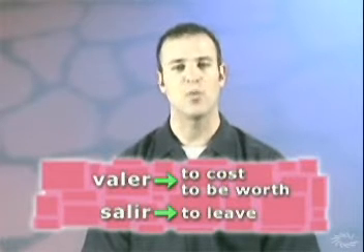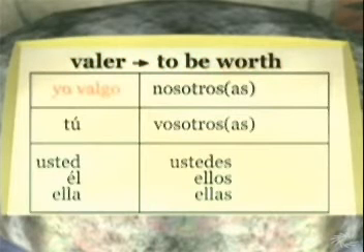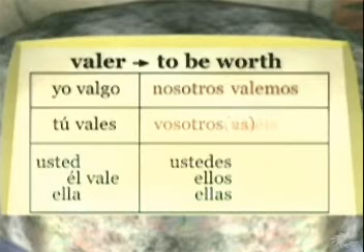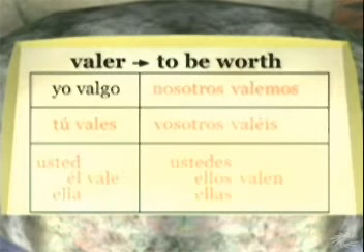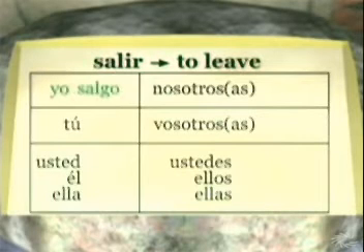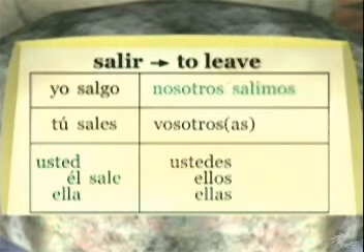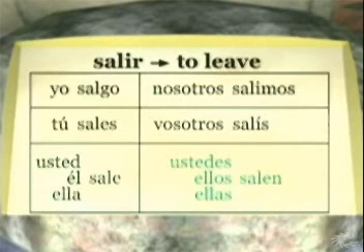Just like hacer, they're irregular, but only in their yo form. Here's the conjugation for valer. Yo valgo, tú vales, usted, él, ella vale, nosotros valemos, vosotros valéis, ustedes, ellos, ellas valen. So valer has a normal ER verb conjugation, except for that crazy yo form. Salir works the same way. Yo salgo, tú sales, usted, él, ella sale, nosotros salimos, vosotros salís, ustedes, ellos, ellas salen.